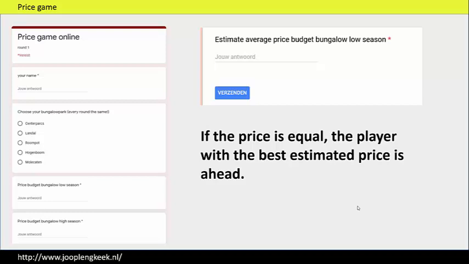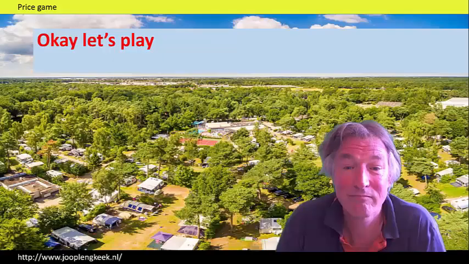But it's possible that your price is equal to the price of one of the competitors. And therefore there is a trick. The player with the best estimated price is ahead. And so you have to estimate the average price in round 1 for the budget bungalow in the low season. And the player with the best estimated price is ahead when the price is equal.